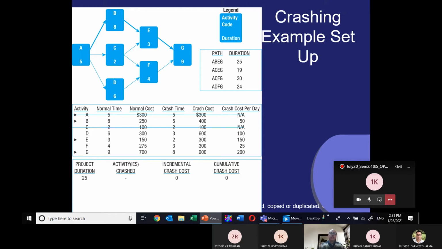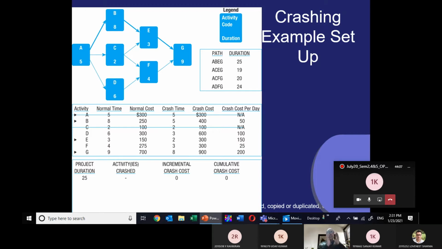Through the enumeration method also, I calculated the duration of the project, and you can see which one is the critical path. 25 days. A, B, E, G. A, B, E, G. Am I correct? So if you want to crash by one day, we don't go to the activities C, D, and F.